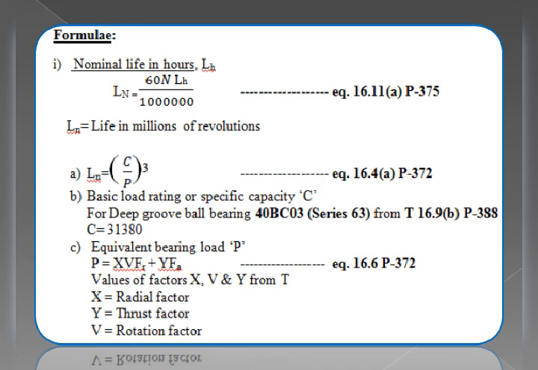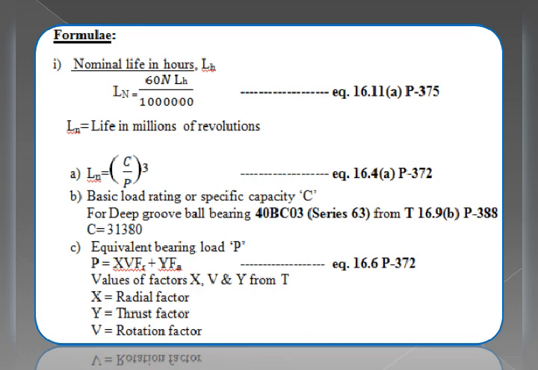10 lakh, that is 1 million. So now to find the value of LH, we need to find the value of Ln first, that is life in millions of revolutions. That can be evaluated by using the equation on page number 372, equation number 16.4a, that is L suffix n is equal to (C by P) whole raised to 3, whole cube. To get this value of L suffix n, we must know the value of C as well as P. So here P is nothing but the bearing load and C is nothing but the specific capacity C.